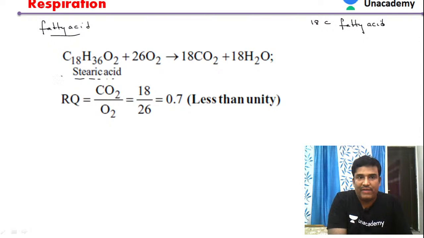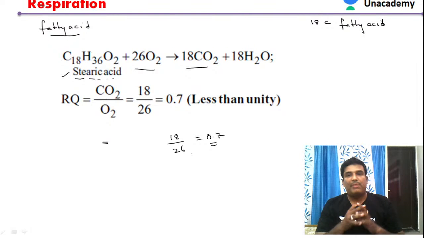You can see when this stearic acid is getting oxidized, it has released some molecules of carbon dioxide. Now based upon our formula, the amount of CO2 evolved, we have already seen, is 18, by the amount of oxygen, which is 26. So it is less than 1.